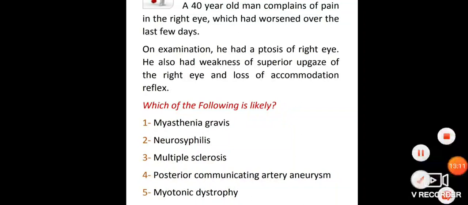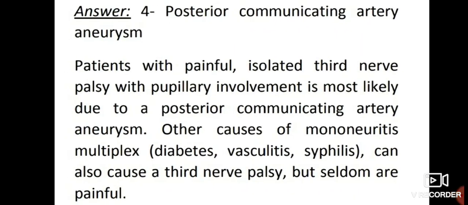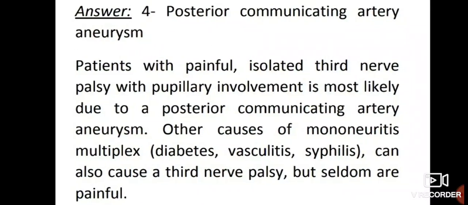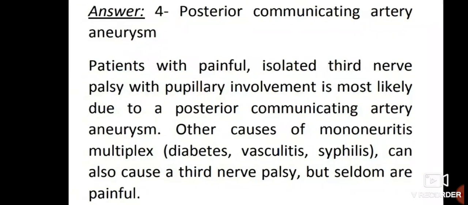It is mainly due to the posterior communicating artery aneurysm. A patient with painful isolated third nerve palsy with pupil involvement is most likely due to a posterior communicating artery aneurysm. Other causes of mononeuritis multiplex, such as diabetes, vasculitis and syphilis, can also cause third nerve palsy, but seldom are painful.